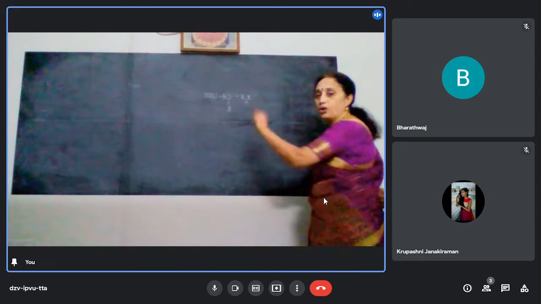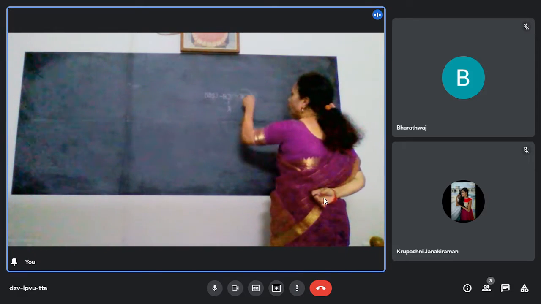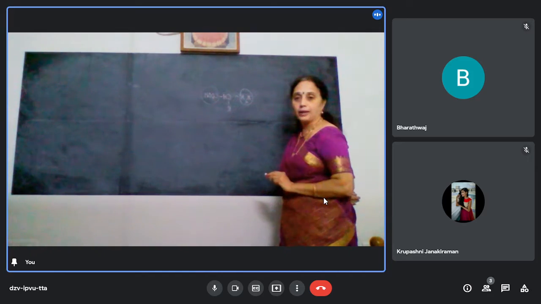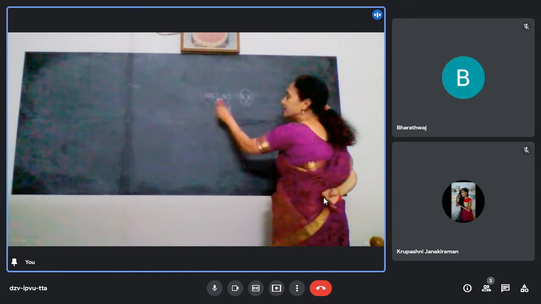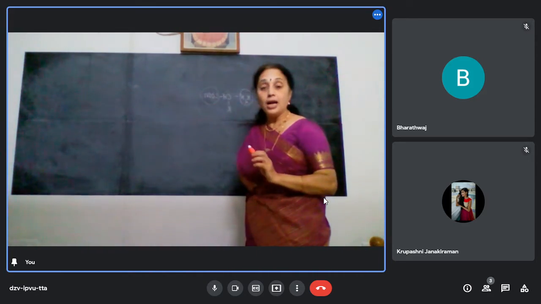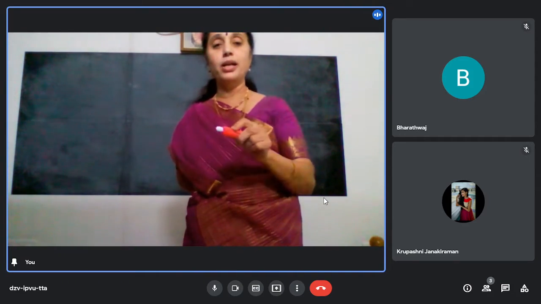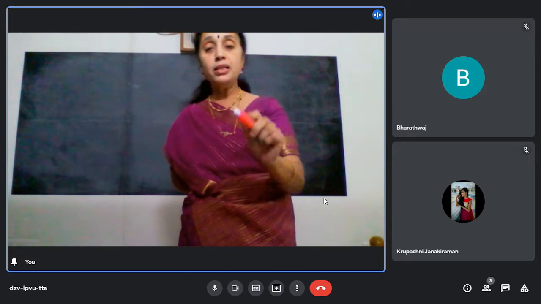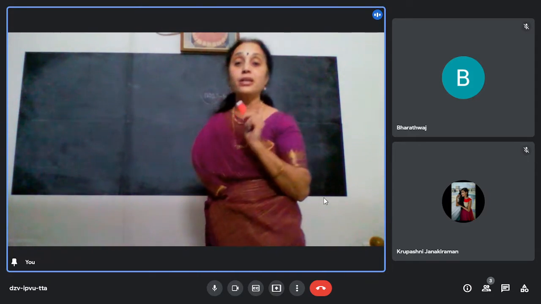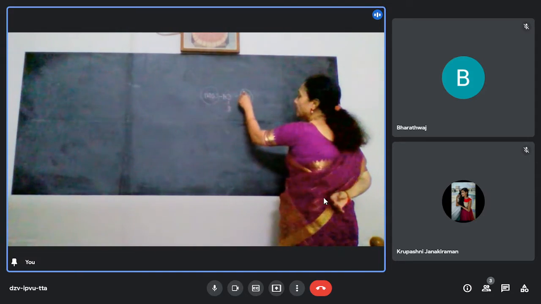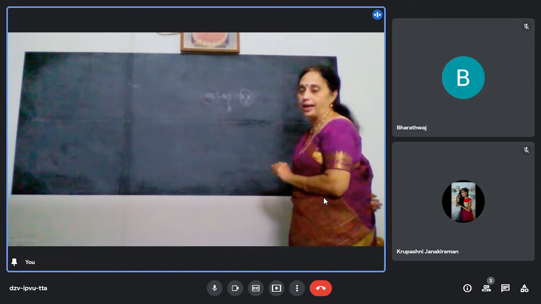Okay, it looks as though it contains an amino group and an acid group. Okay, it looks like that, but they are not simply amines or acids. No. And you have to study this after studying amines. Then only you will understand it better, because amines are the only compounds which are basic in nature in organic chemistry. They are basic in nature because of the lone pair of electrons on nitrogen.